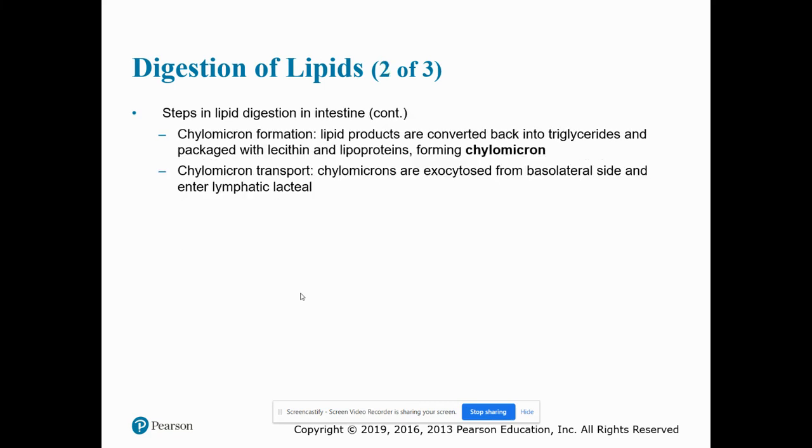Next, we have chylomicron formation. So the lipid products are going to be converted back to triglycerides and packaged with lecithin and lipoproteins, forming a chylomicron. The chylomicrons are exocytosed from the basolateral cell, and then they enter the lymphatic lacteal.